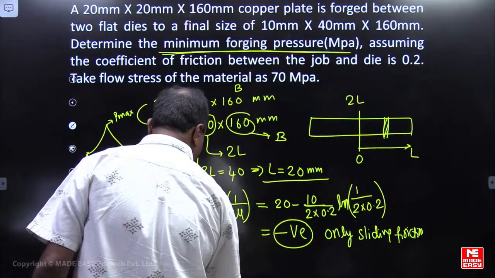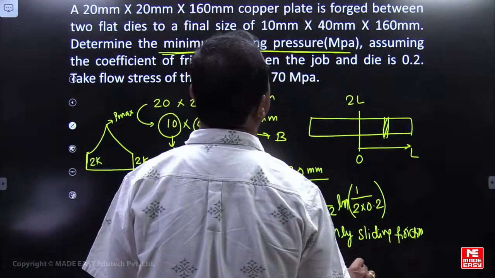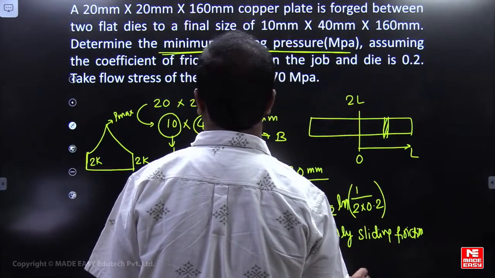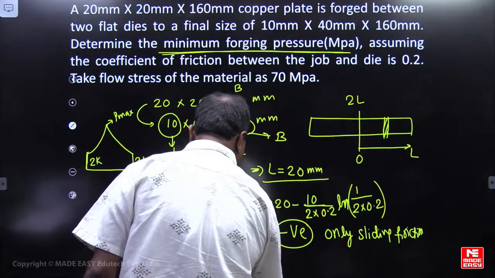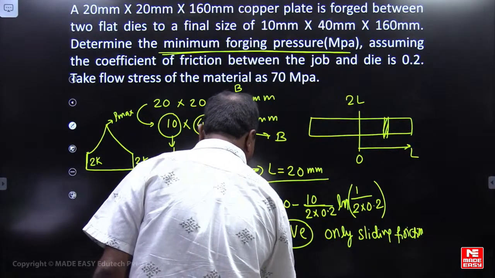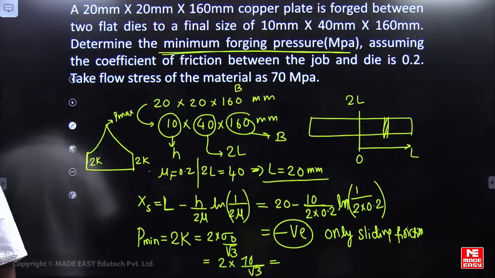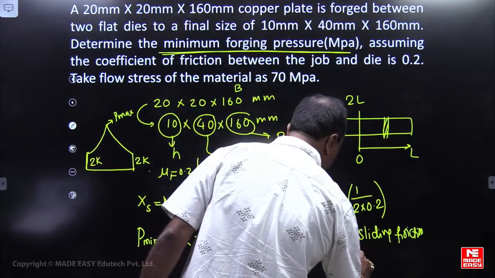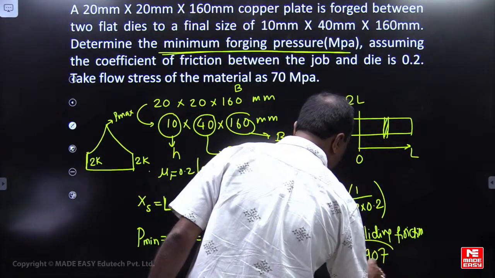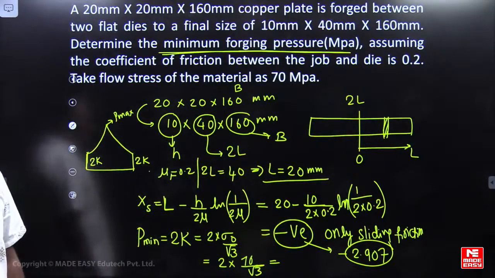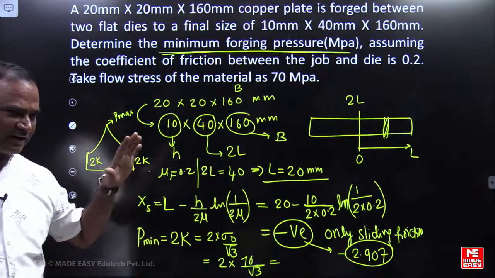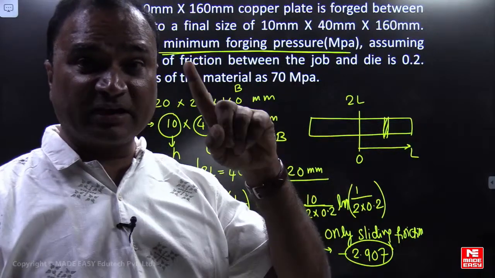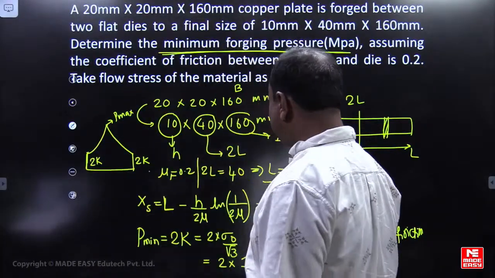So what that means here? 2 into sigma naught. What is sigma naught? How much has he given? 70. 70 by root 3. How much are you getting? Yeah, very good, 2.907. This is minus 2.907. So this negative value you are getting here, that value we are not using, friends. Whether you have to identify negative type of friction, we can say. If it is negative, only sliding friction will be there. 2 into 70 by root 3 we can say.